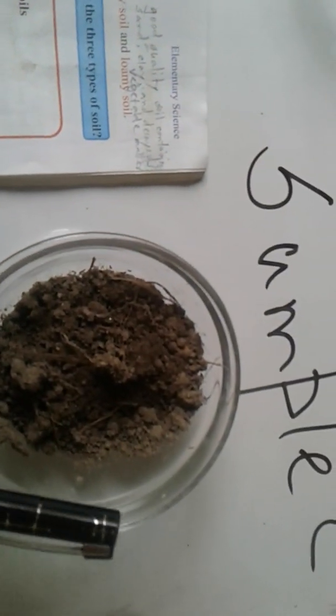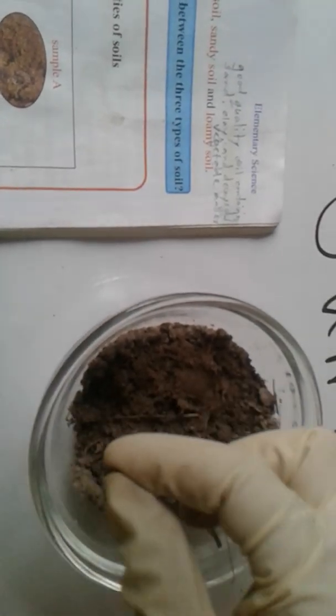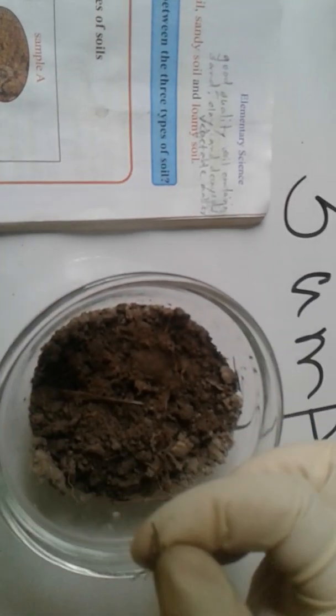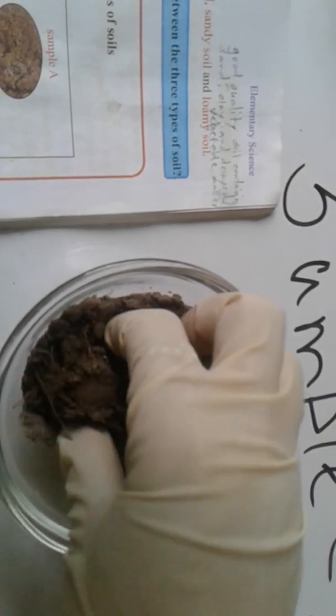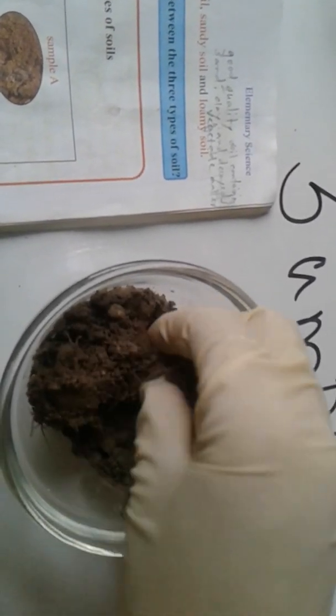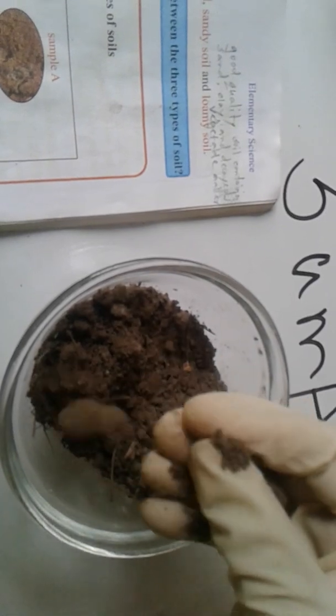Now sample C. How is it colored? Dark. So, how does it feel? It feels soft and coarse. Size of the particles mixed up. Big particles and also small particles, medium size particles. So sometimes you may find rock inside it, rock or stone.